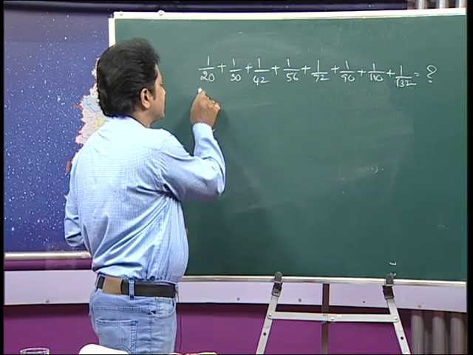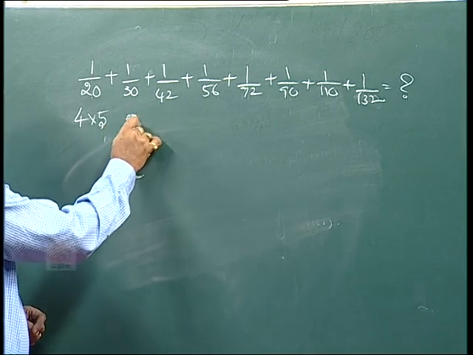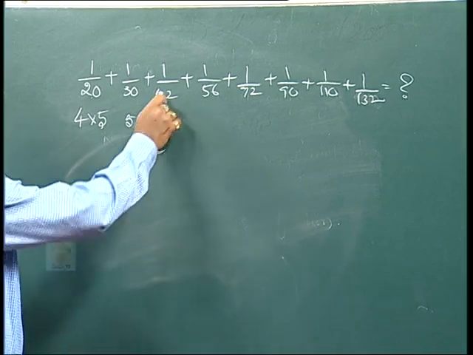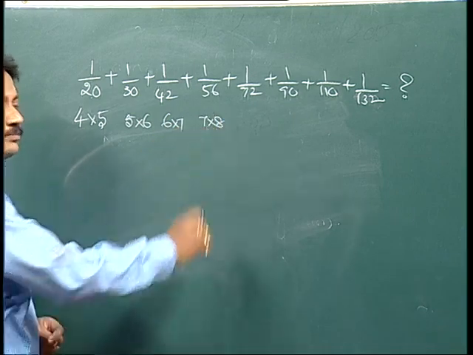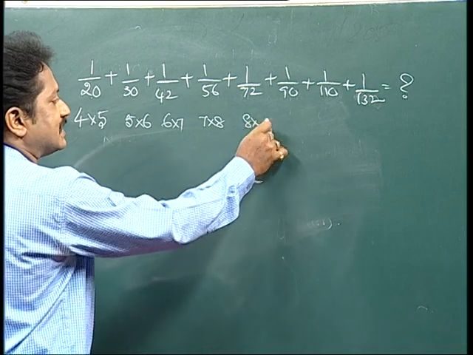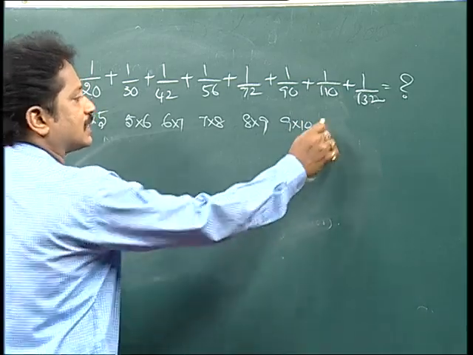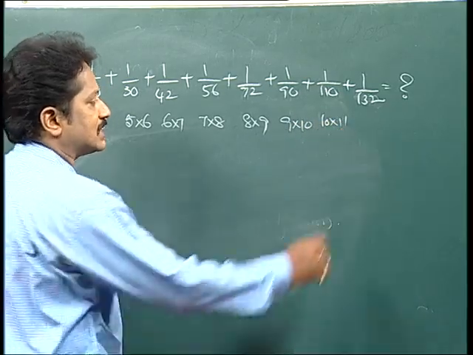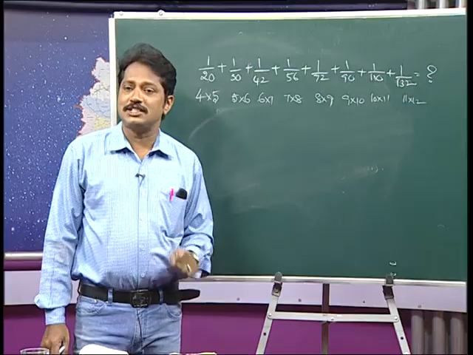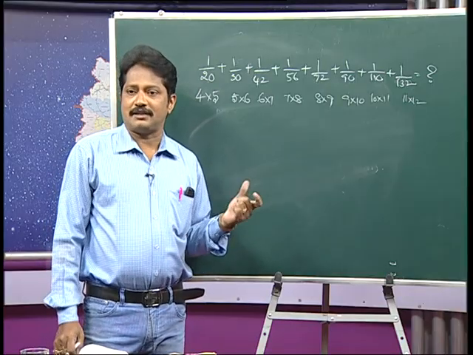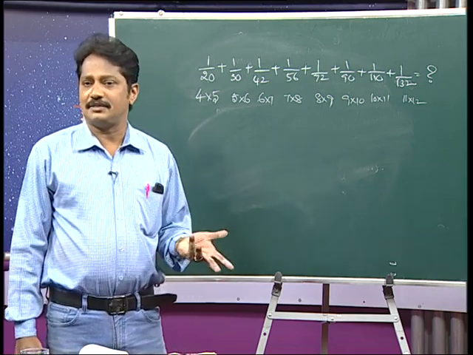Here 20 you can write as 4 fives, am I correct? And 30 you can write as 5 sixes. 42 you can write as 6 sevens. 56 you can write as 7 eights. And 72 you can write as 8 nines. 90 you can write as 9 tens. And 110 you can write as 10 elevens. And 132 you can write as 11 twelves. What do you notice here? They are the product of consecutive natural numbers: 4 fives, 5 sixes, 6 sevens, 7 eights, 8 nines, 9 tens, 10 elevens and 11 twelves.